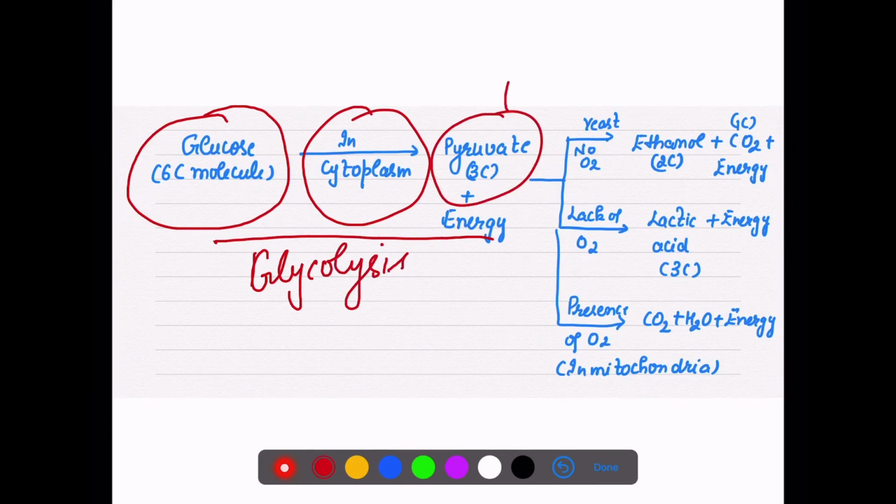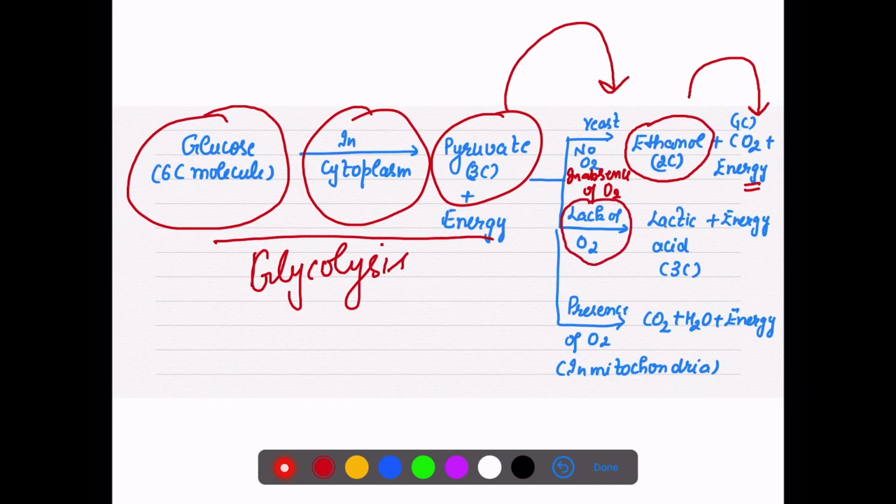Now this pyruvic acid, in yeast in the absence of oxygen, will form ethanol, and because ethanol is a 2 carbon compound, 1 carbon is released as CO2 and energy is released. If oxygen is lacking, not absent, pyruvic acid will change into lactic acid and energy is released.